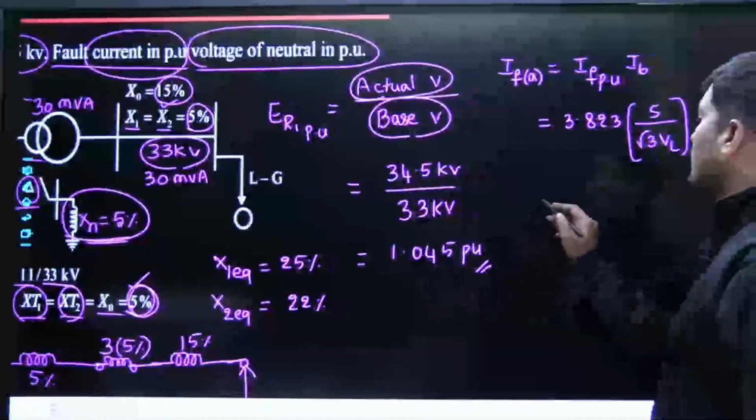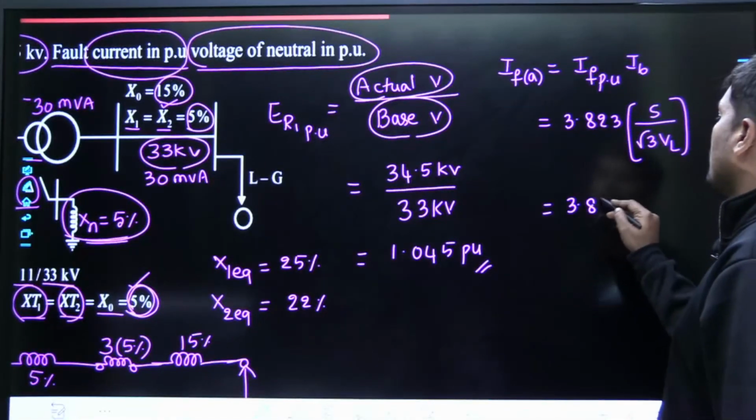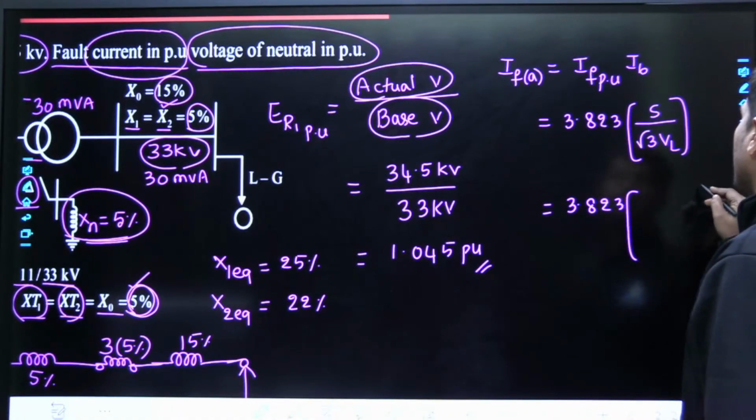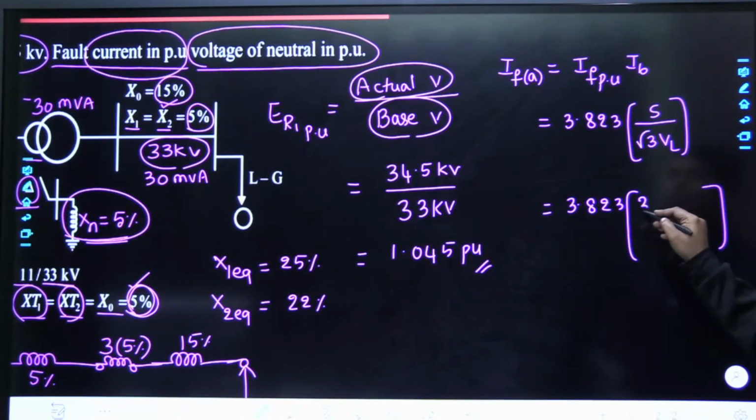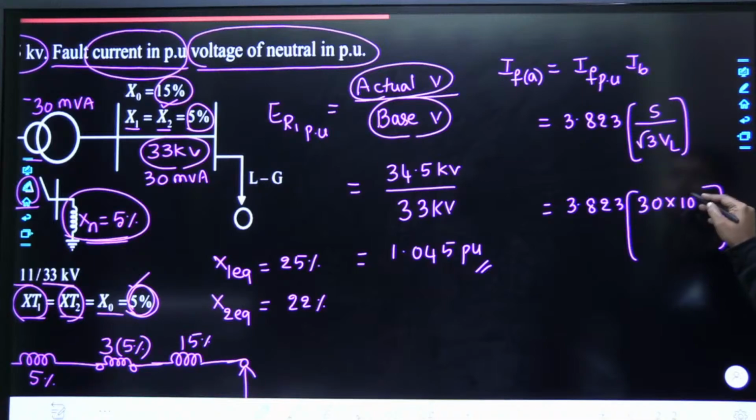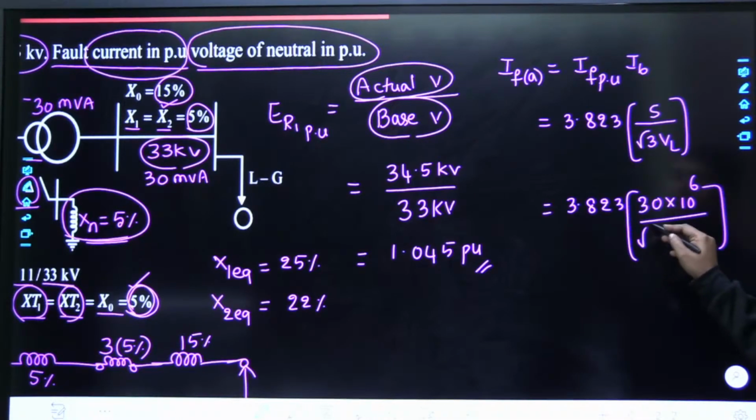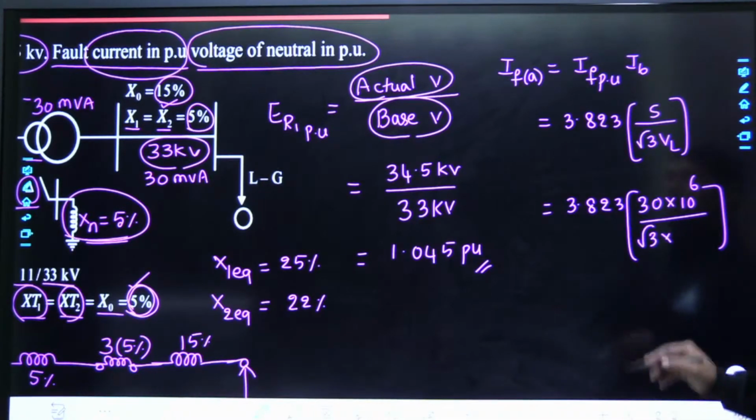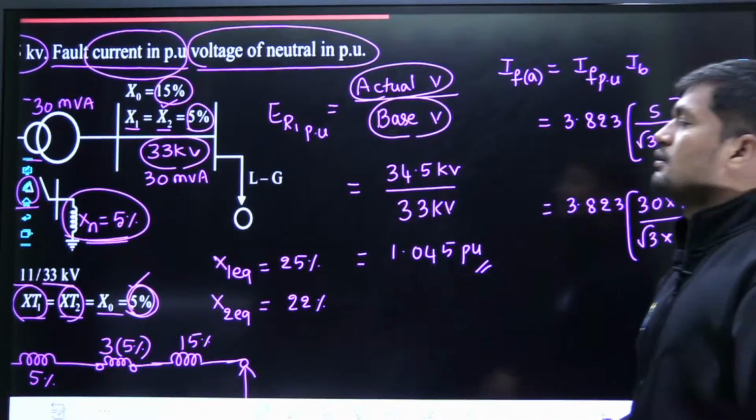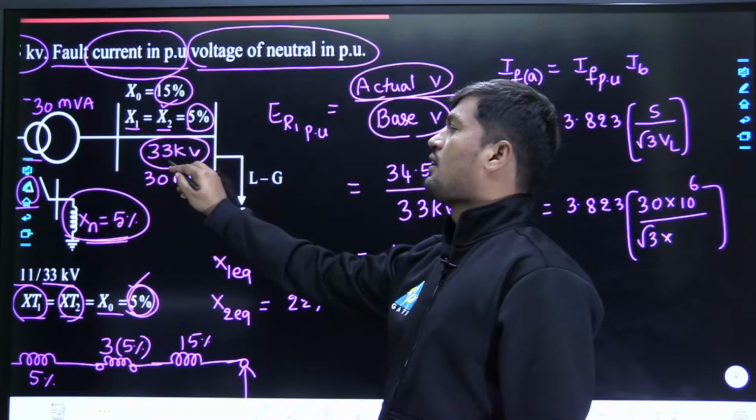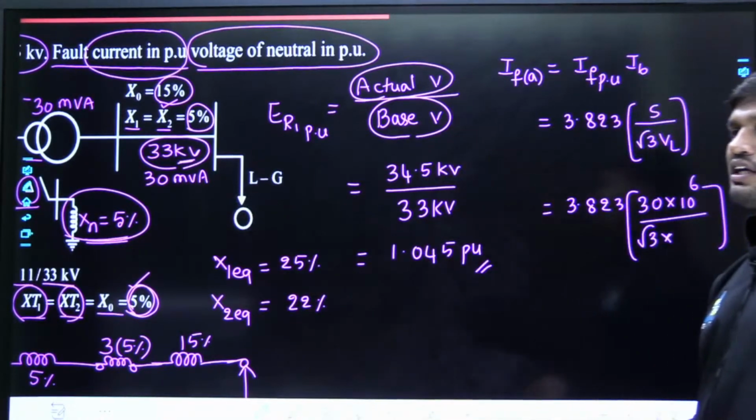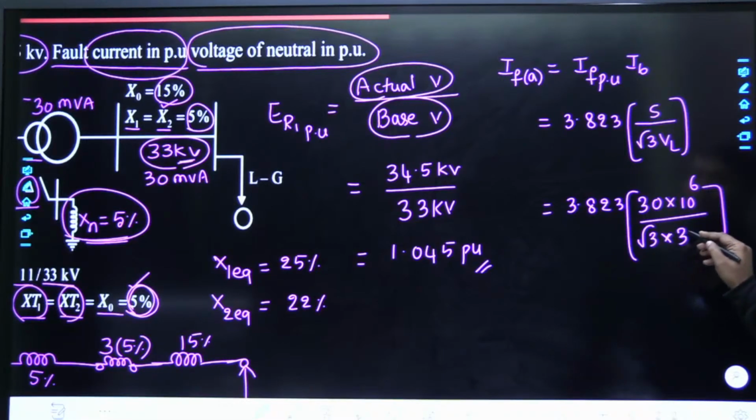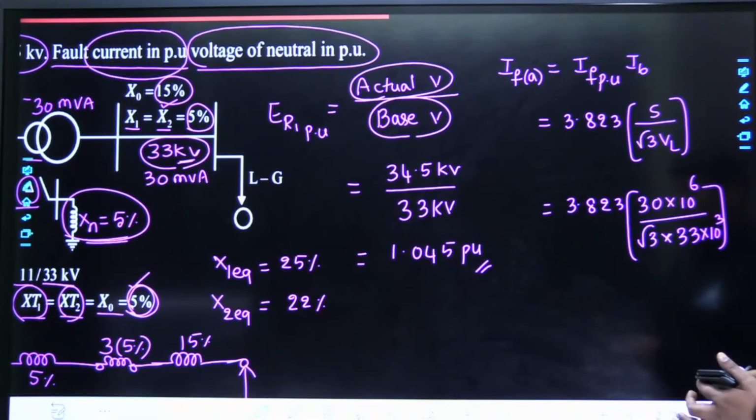Now, 3.823 per unit multiplied by power rating. What is the power rating? 30 MVA. 30 into M means mega, mega means 10 power 6, upon root 3. The voltage at the fault point will be selected as the base voltage as and when it is not given. What is the voltage at the fault point, dear friends? 33 kV. Therefore root 3 multiplied by 33 into 10 power 3 due to kilo.